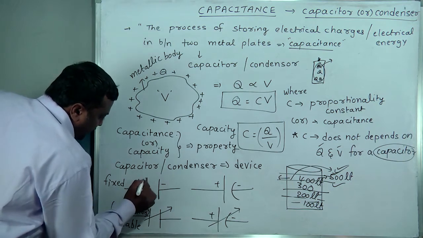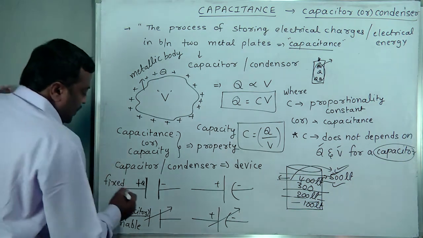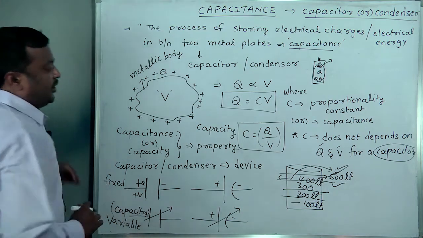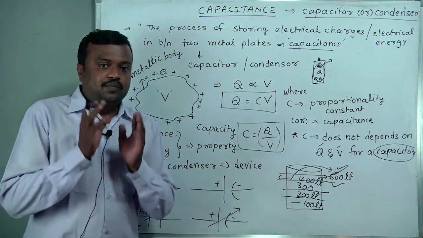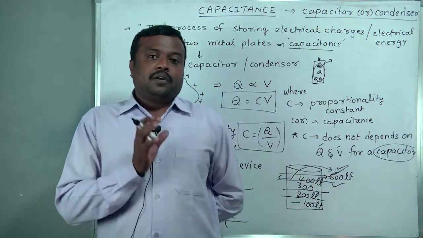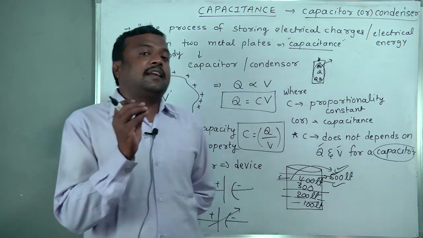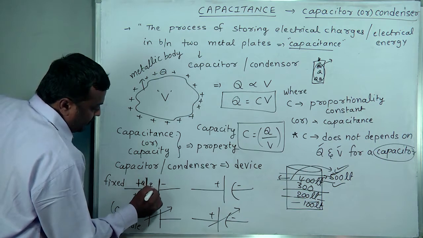Here, the charge on the positive terminal is called the charge of the capacitor, and the potential of the positive terminal is called the potential of the capacitor. So capacity is the basic property which can store electrical charges between two electrodes.